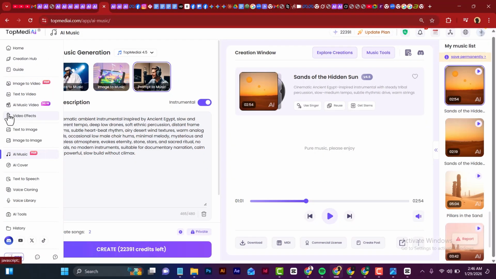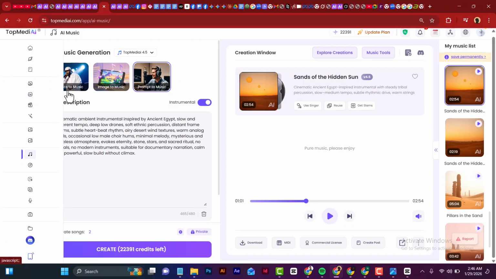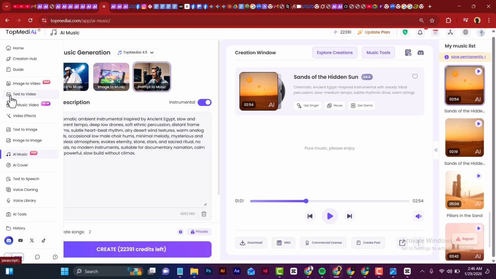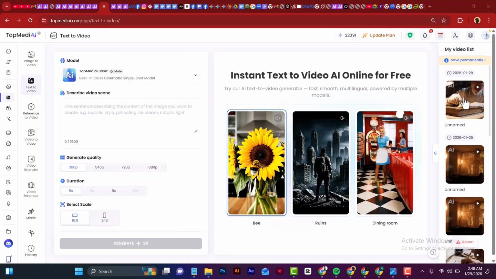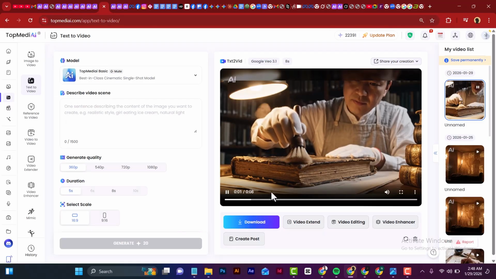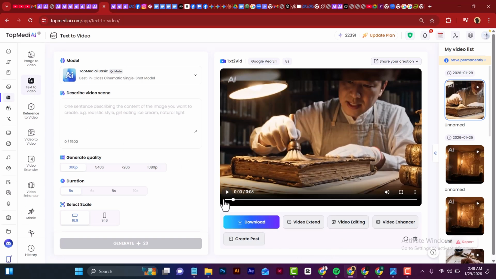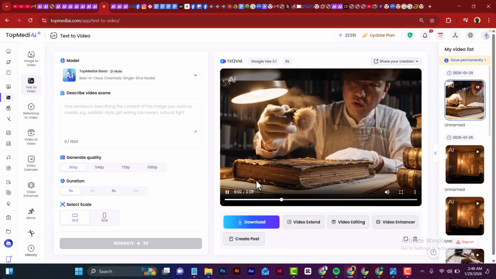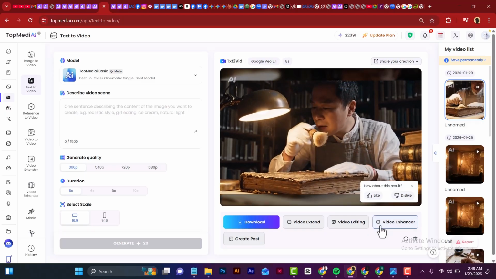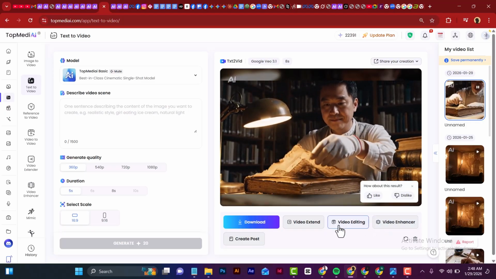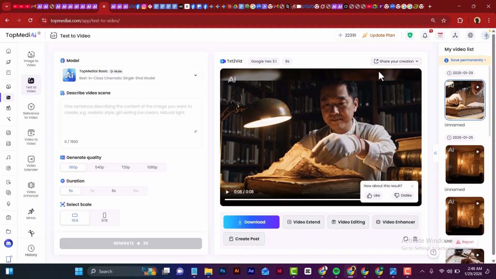So right here in Top Media AI, you can still do many other things. These are just the options that I used for this particular video. You can use other options like text to video. So right here, as you can see, this is one video I created. Pages have been using for the text to video option, as you can see. These pages have been asleep for 200 years. Today, we wake them gently. Wow. As you can see, this is smooth. The model I used was VO3, and as you can see, I just pasted my prompt and it gave me this. So you can just try out many options here.